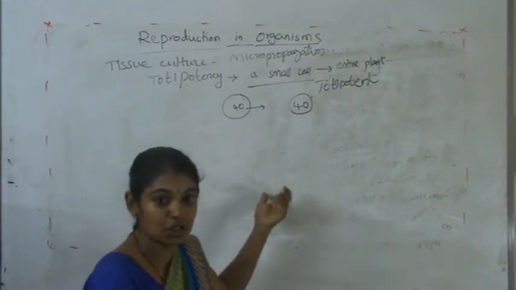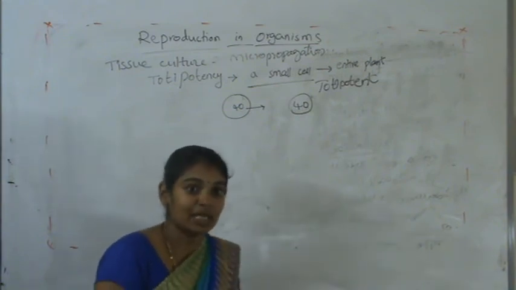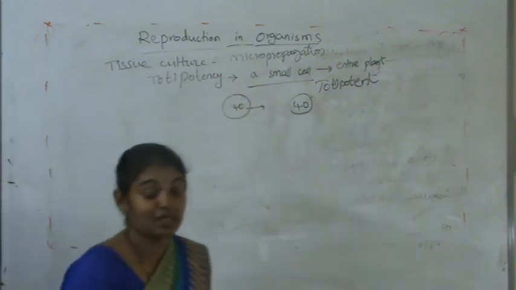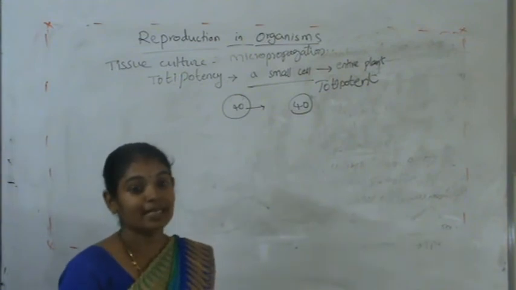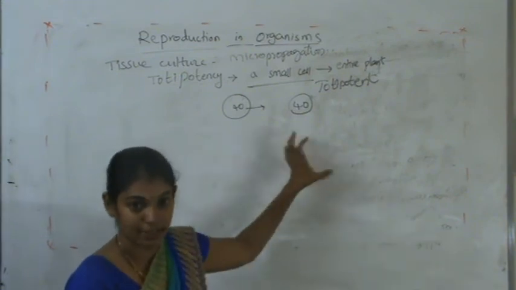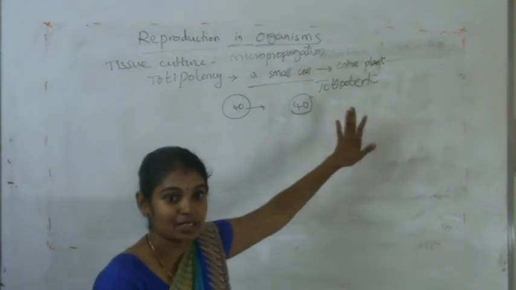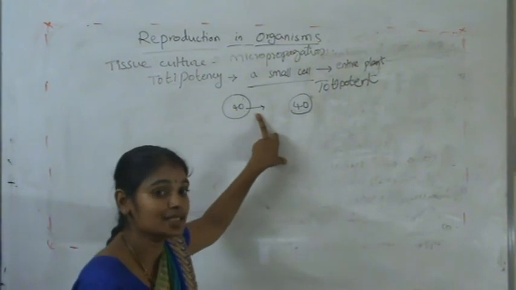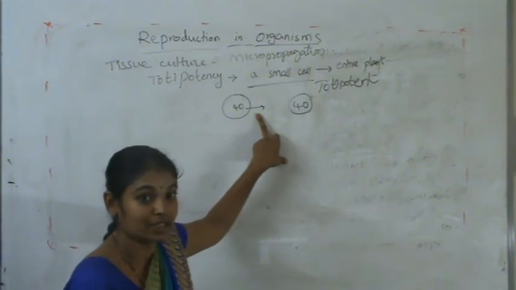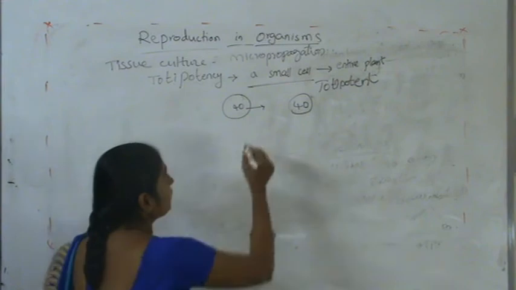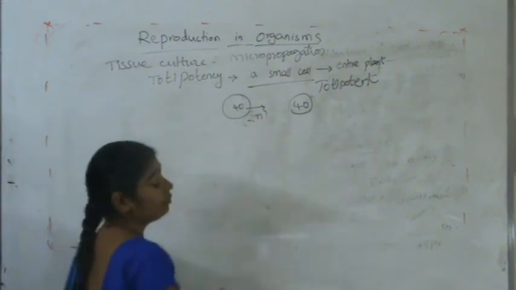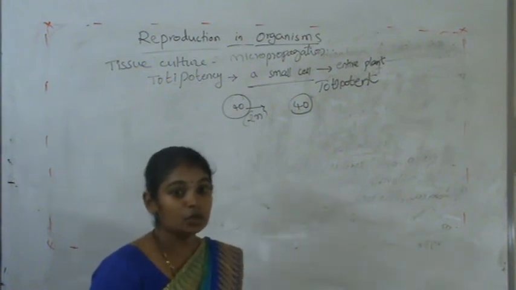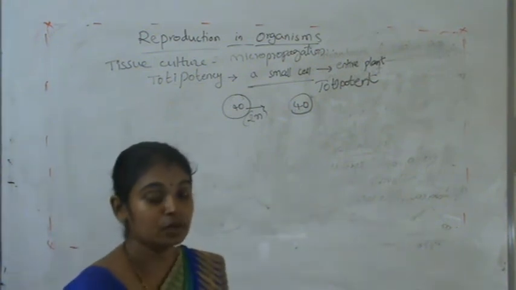Tissue culture is a technique by which the entire plant is developed from a tissue or a cell, because each cell contains all the chromosomes in diploid condition. That's why we use these cells to develop the new plant or new organism.